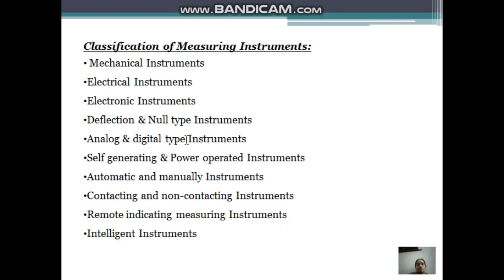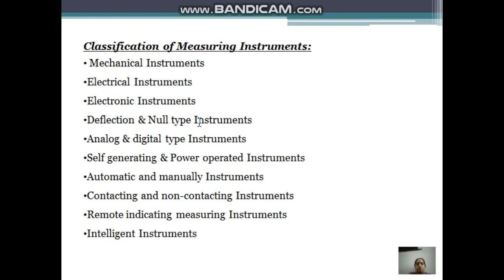The fourth one is deflection and null type instruments. So what are deflection and null type instruments? Suppose consider a spring balance. If you attach an unknown weight to one end of the spring, what will happen? The spring will deflect. That deflection of the spring is the measurement of the weight. So this is how deflection type instruments work.